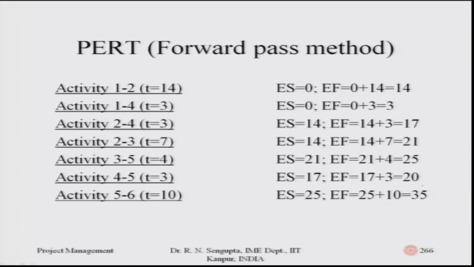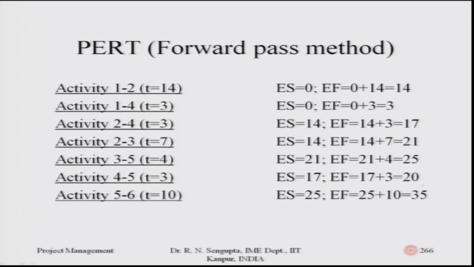Now, if I go to activity 3 and 5, it can only start after 3 ends, which is the 21st day, and the duration for 3, 5 is 4 days. So, 21 plus 4 is 25.